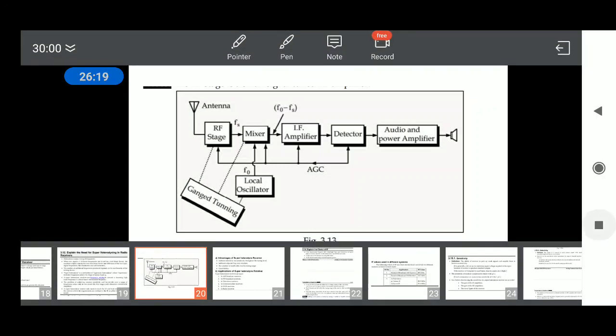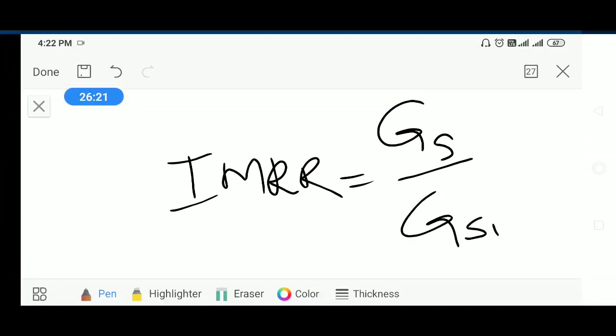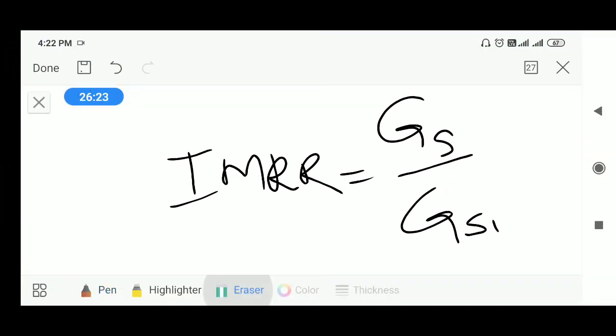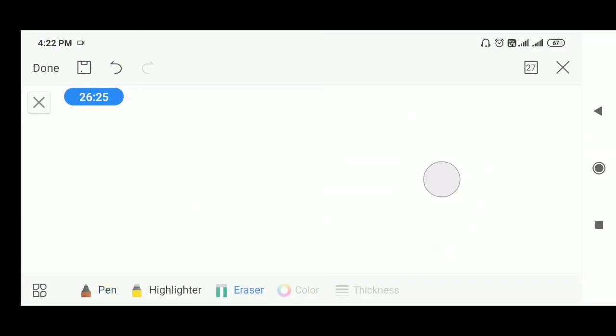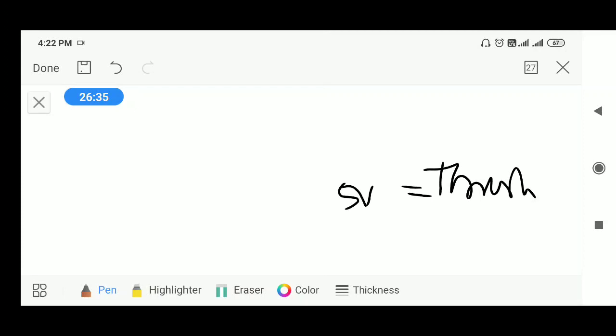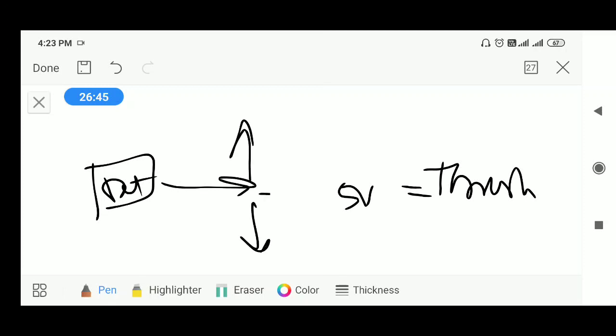So there are three cases for AGC. Initially AGC is a feedback signal, it fixes a threshold voltage. Let us suppose the threshold voltage is 5 volts. The AGC will check whether the output of the detector is above the threshold voltage, below it, or at the threshold voltage.